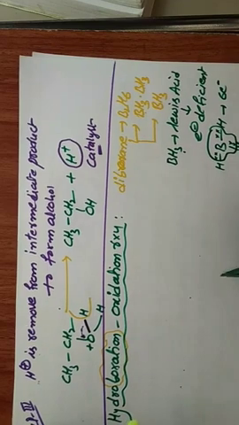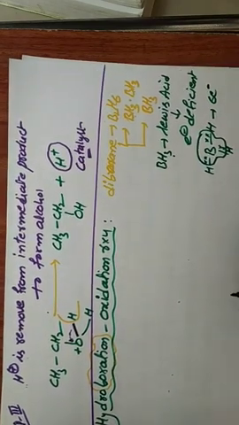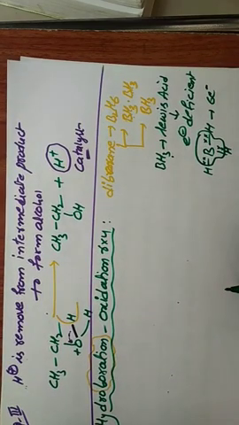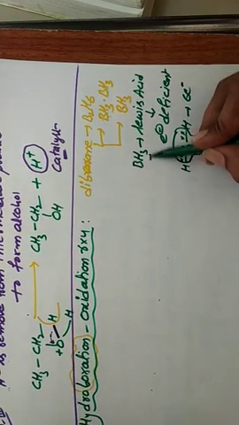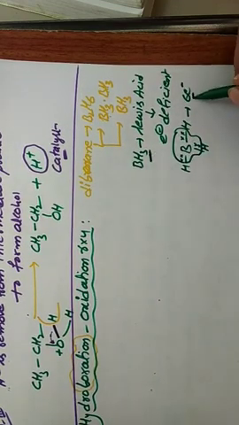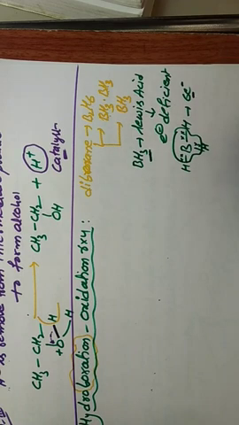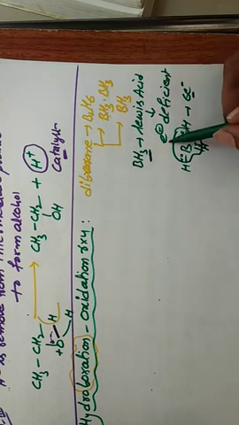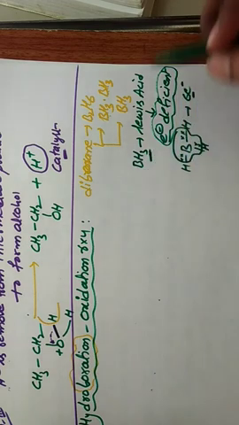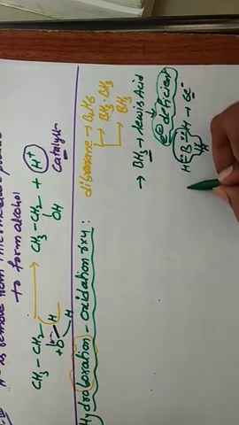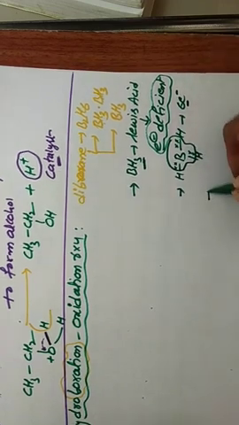According to the octet rule, for stability, how many electrons are required? 8 electrons are required. In BH3, only 6 electrons. That means BH3 gains another 2 electrons for getting stability. That means it is an electron deficient molecule. This is one property. Next, another important property of BH3.